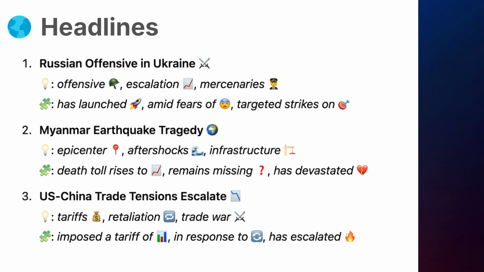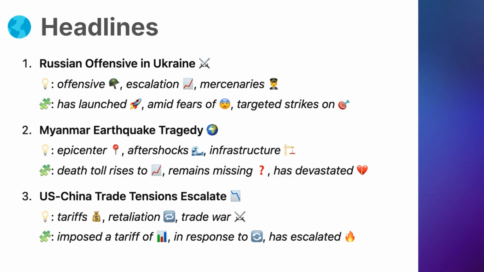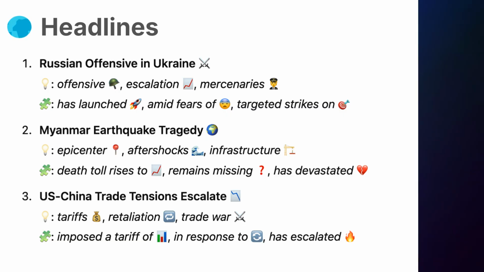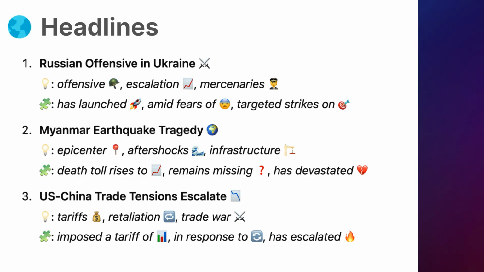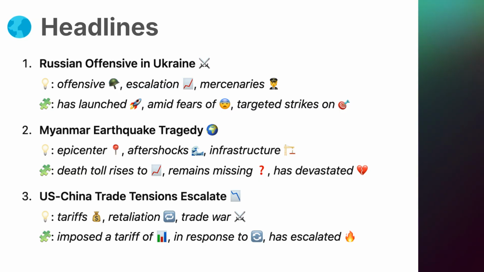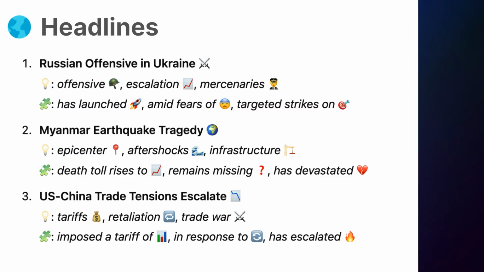Phrases. Imposed a tariff of, used to describe the government's action of placing a specific tax on goods. In response to, a phrase to explain that one action is a reaction to another. Has escalated, present perfect form indicating that tensions or events have grown worse over time.